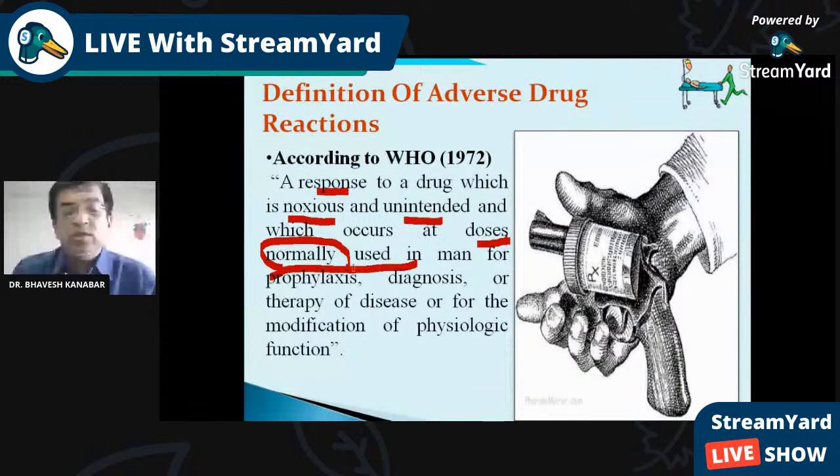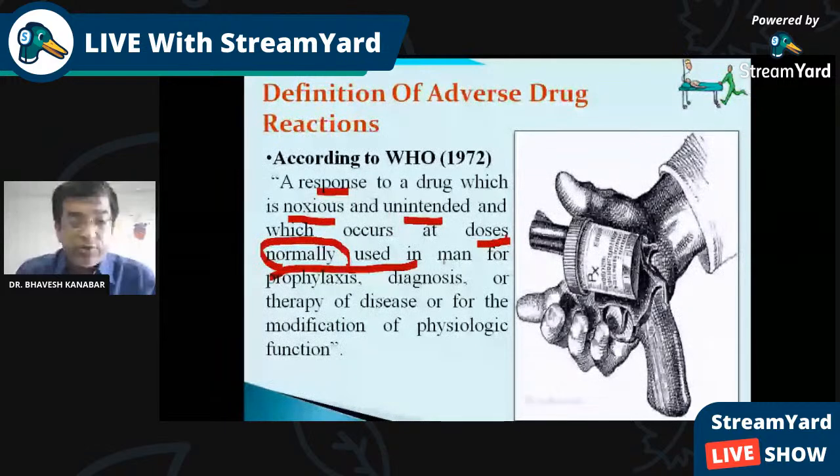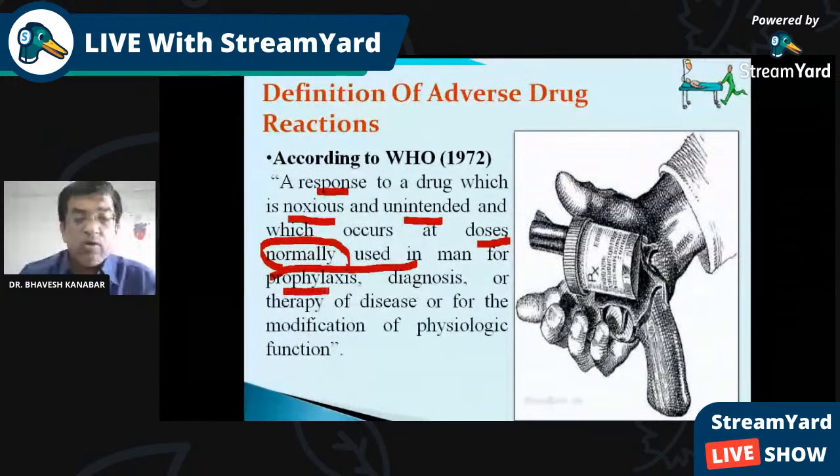Suppose the dose of the drug paracetamol is 500 milligram, and we are using 1500 milligram. Of course, an adverse effect will be produced, but the adverse effect in the definition is the one produced at the normal dose. In men, for this drug, whenever it is used for prophylaxis, for diagnosis, or for therapeutic, meaning treatment, purpose.